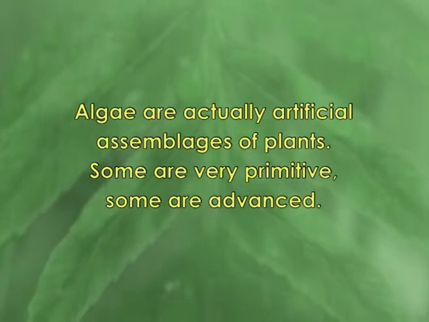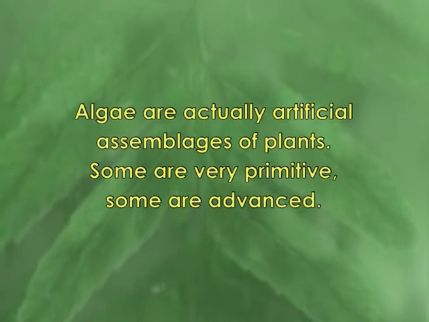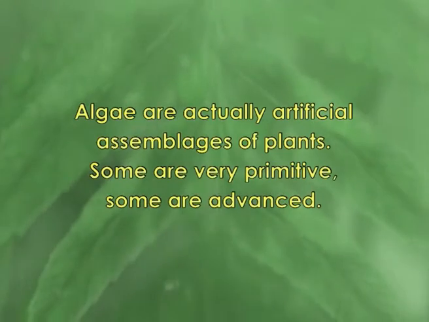Some of the members of algae are prokaryotic and known as cyanobacteria, and they are very close to bacteria. And the other groups of algae, the eukaryotic ones, are very similar to higher plants, especially the green algae or chlorophyta. Now, these well diversified groups share some characters which are very primitive and some characters which are advanced. So, recently, on the basis of ultrastructure and molecular structure, it is believed that algae are actually an artificial assemblage of plants. Some are very primitive, some are advanced.